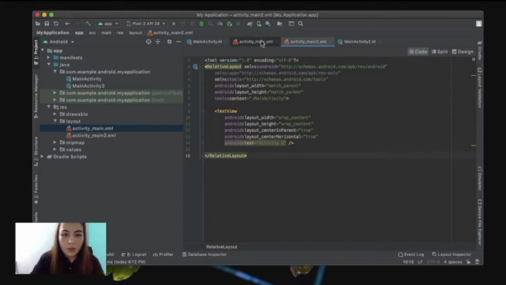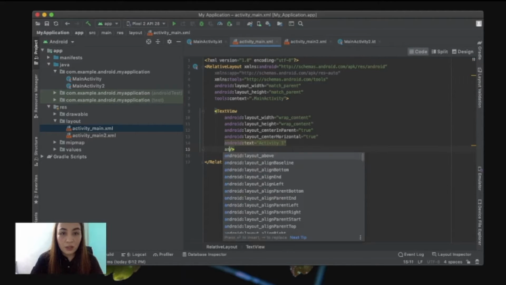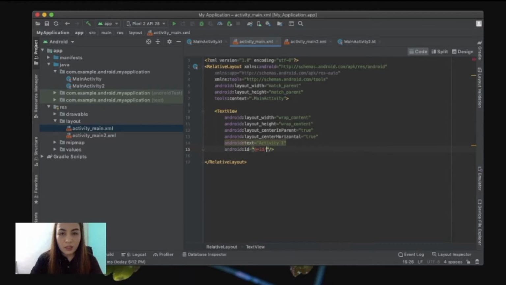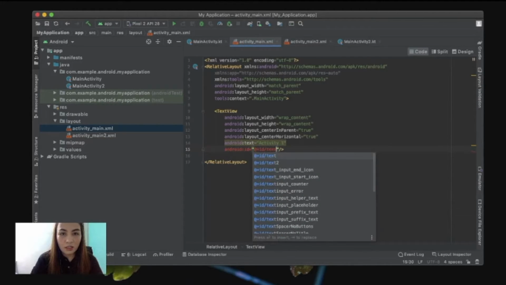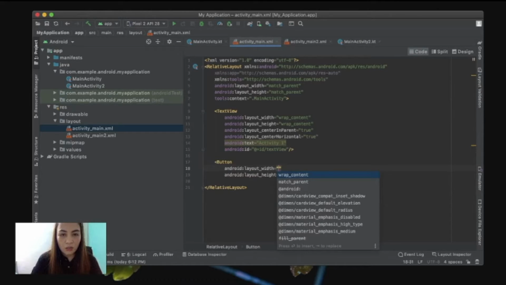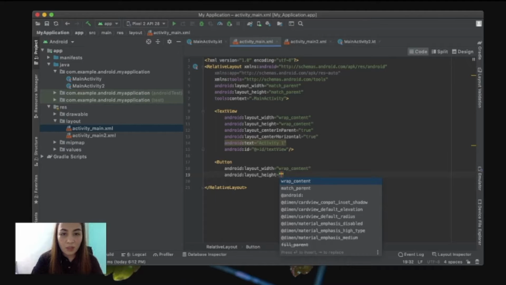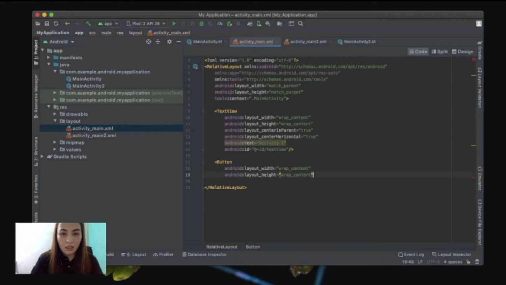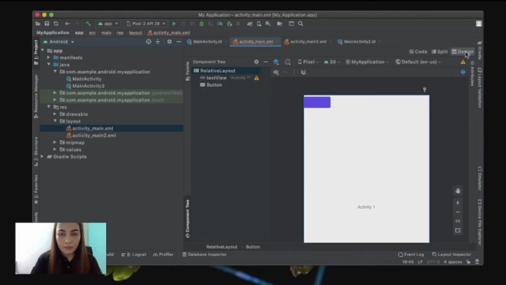Now let's go back to our activity main XML file. We need to add an ID for our text view. So we add that plus ID slash and then just put name at text view. And then let's add a button here. Make sure that width and height is on wrap content. Let's see how it looked in the design view. There.